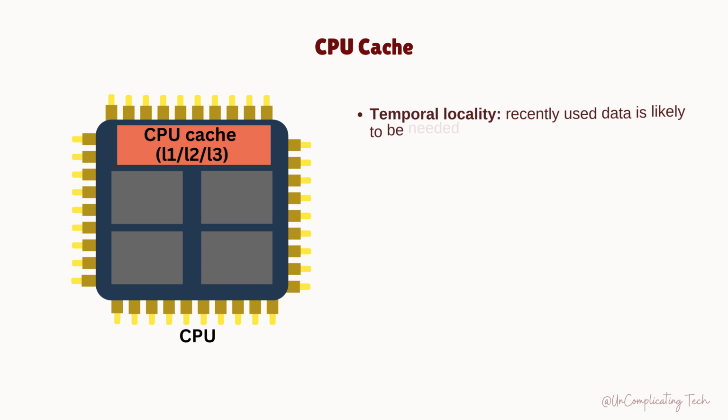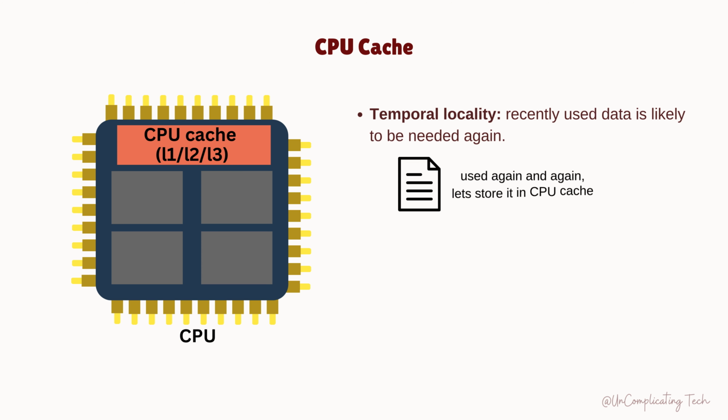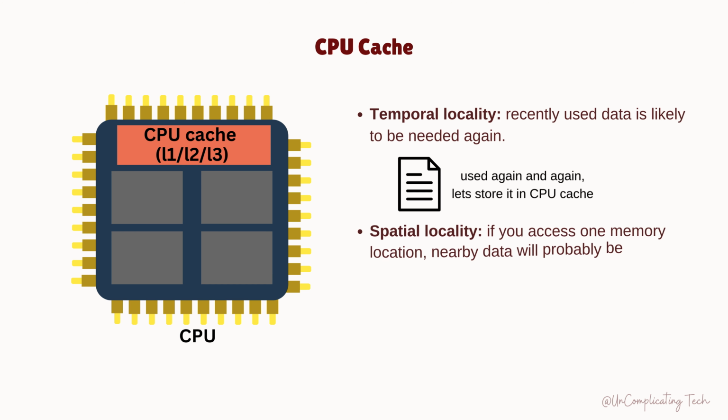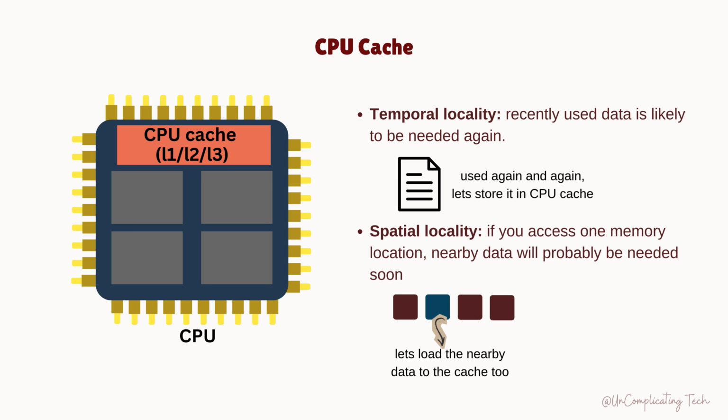CPU cache works because of two principles: temporal locality, where recently used data is likely to be needed again, and spatial locality, where if you access one memory location, nearby data like the next array element will probably be needed soon.